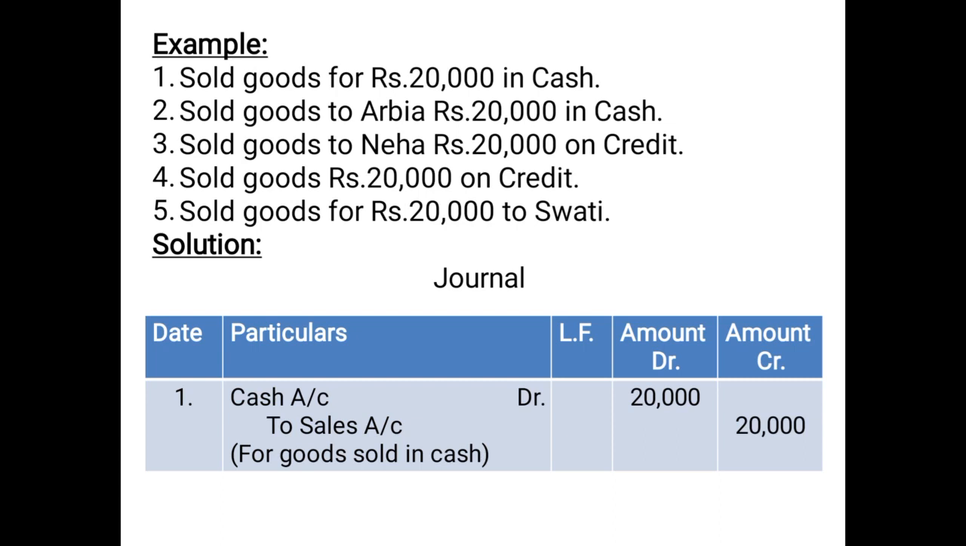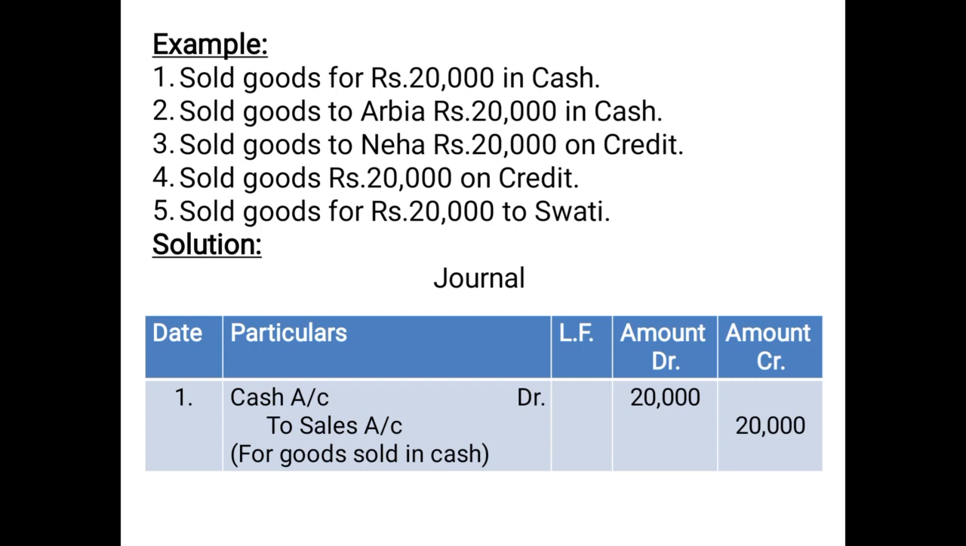Second example: sold goods to Arbia rupees 20,000 in cash. Now as you can see, the name of the customer is given to you, but we need not consider the name of Arbia because it is a cash transaction. The goods are sold to Arbia, no doubt, but these are sold in cash. As we know, whenever the goods are purchased or sold in cash, we do not take the customer or supplier's name into account.